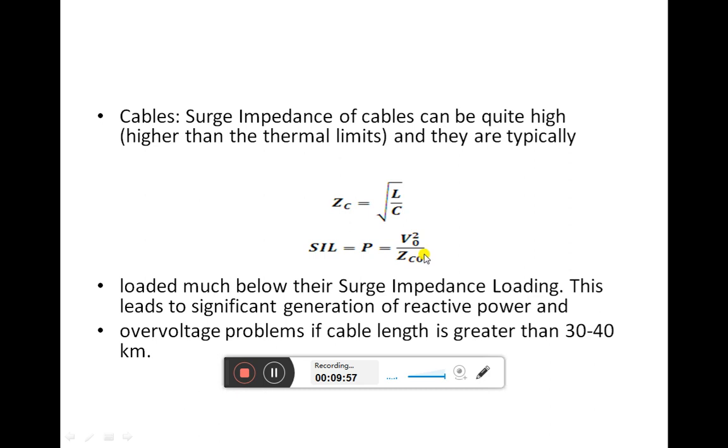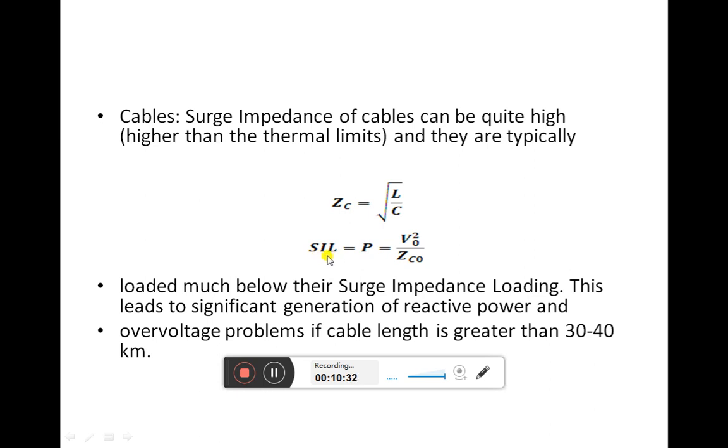Here the numerator V0 is the rated voltage of the line. So the rated voltage of the line, squared, divided by the characteristic impedance. Whatever value we get is in watts. We calculate this surge impedance loading for an underground cable or for an overhead transmission line, and this value will be in watts. Whatever loading is on the transmission line, we compare with this surge impedance loading.